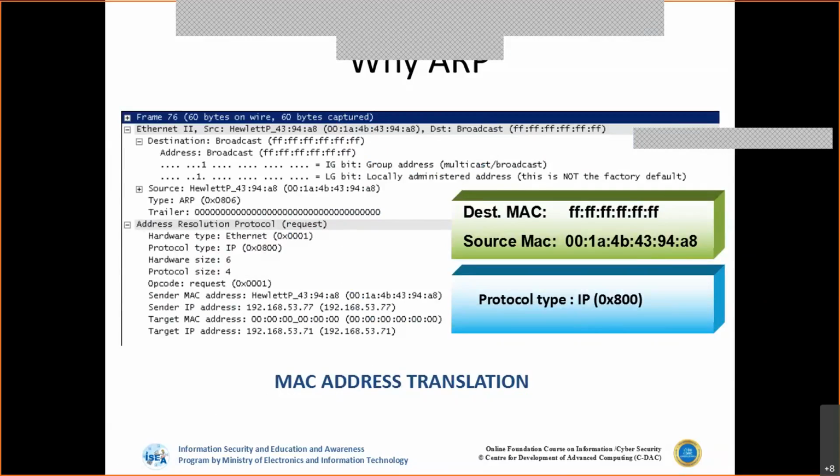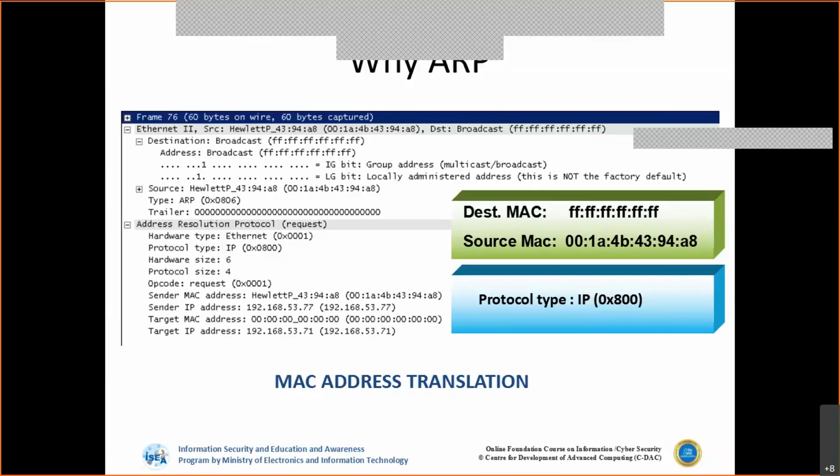Let's say there are 10 systems which are connected to a switch. Switch is nothing but, 10 systems means there are 10 ports on the switch. Now what the switch will do and how this ARP will work, we'll try to understand in a scenario. Let's say a system A is connected to port 1 of the switch. Now there is a system D which is connected to port 4.